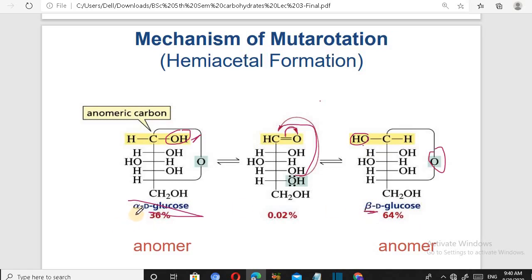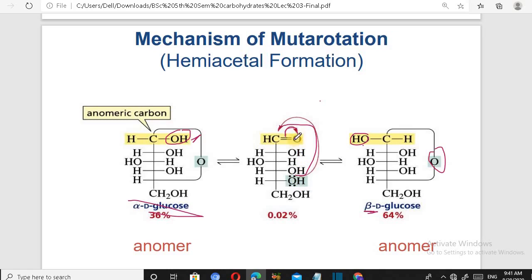So alpha isomer has OH group on the right side and beta isomer has OH on the left side, and other structure is same. So in this mechanism, first carbon and fifth carbon are involved and they form ring like structure by these movements of electrons, that is these electrons move to oxygen, and these electrons of oxygen form bonds with this carbon.